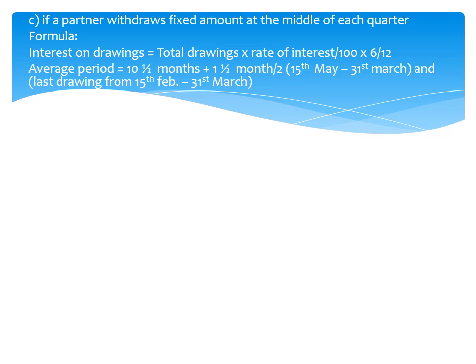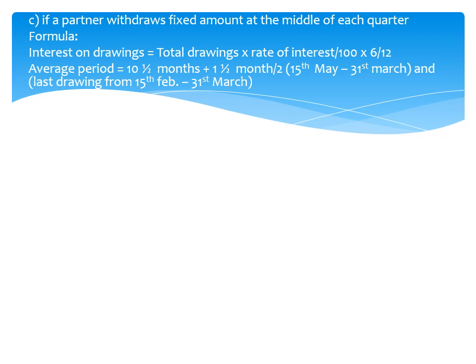So time left after first drawing: the first amount is withdrawn in the middle of the first quarter, which means 15th May. So from 15th May to 31st March, there are 10.5 months, and the middle of the last quarter is 15th Feb.